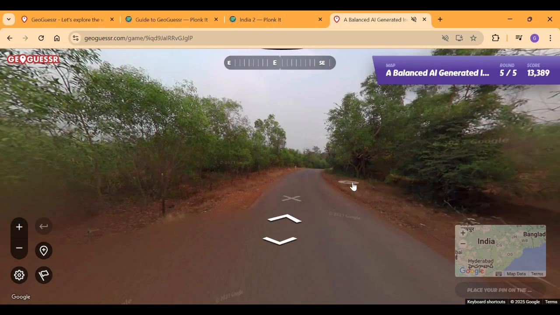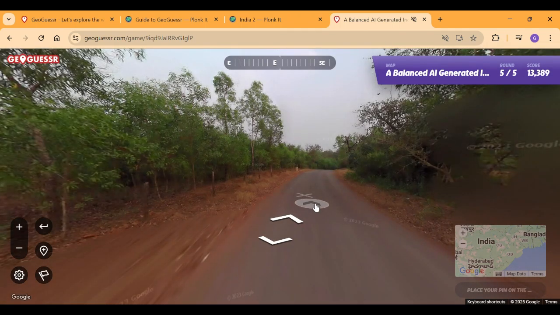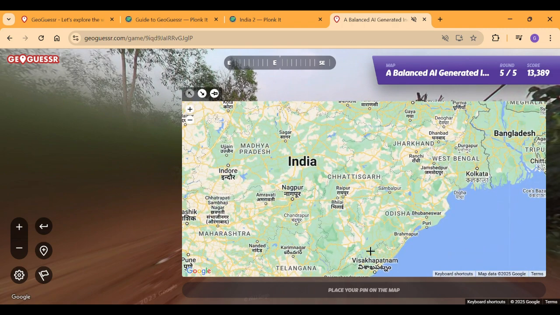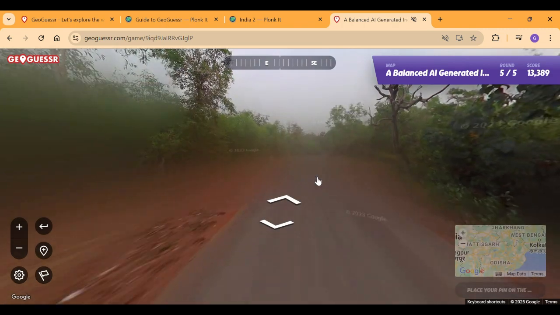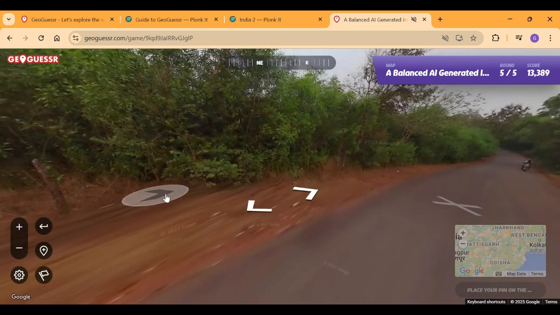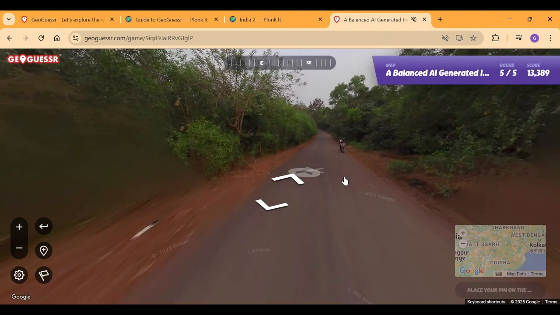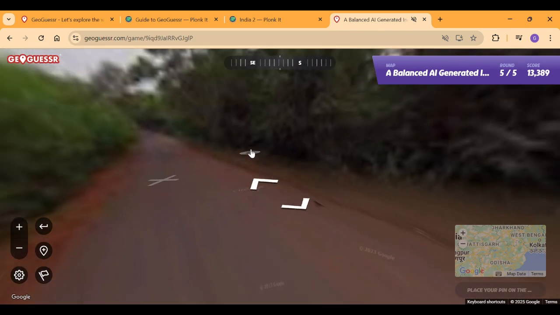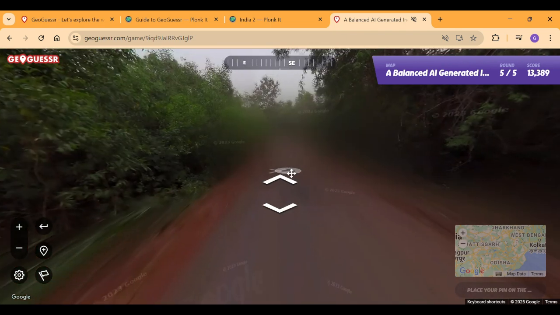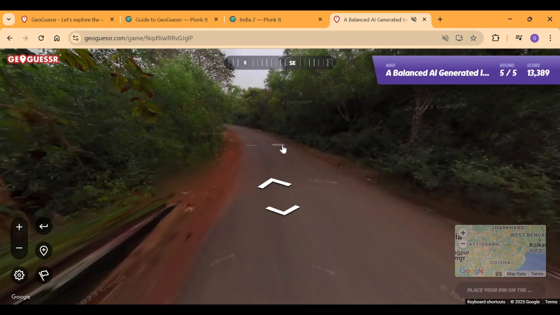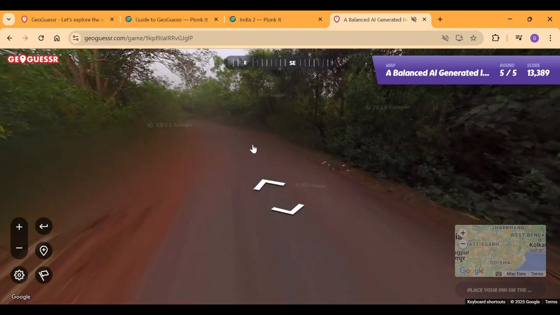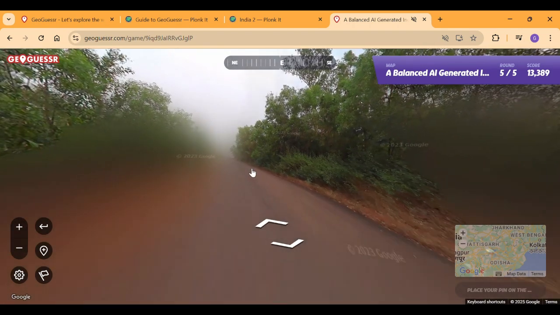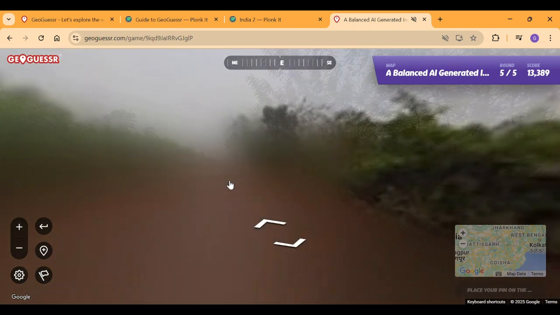So we have some red dirt. And red dirt is very common in the state of Chhattisgarh and as well as surrounding regions. So we need to look carefully. It's a forest kind of, so we could just say that this is Chhattisgarh in general. The motorbike disappeared. Oh shit. Okay. As we're in a forest, I don't mind going Chhattisgarh at this point, but it's so red soil, I think it could get wrong actually.